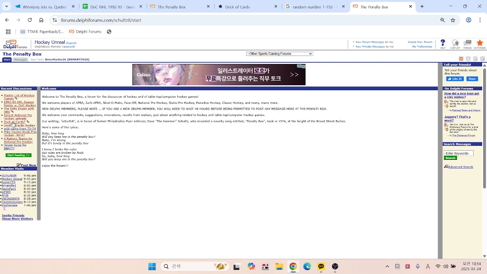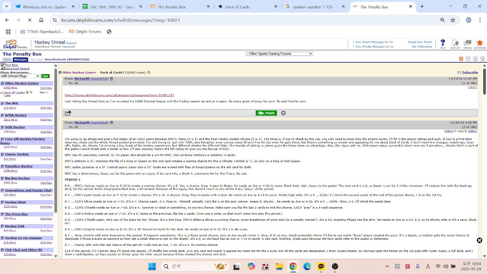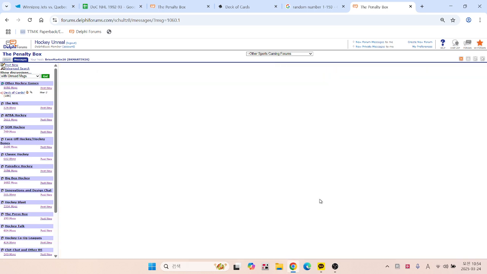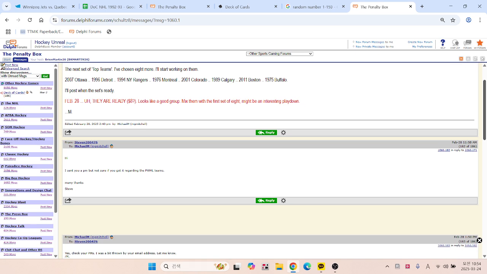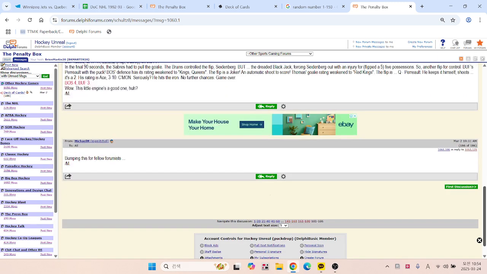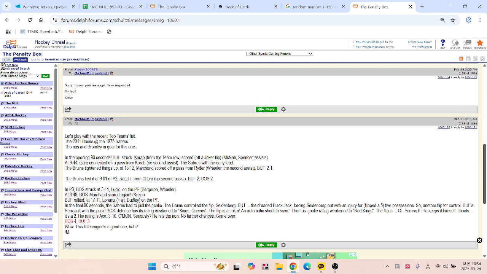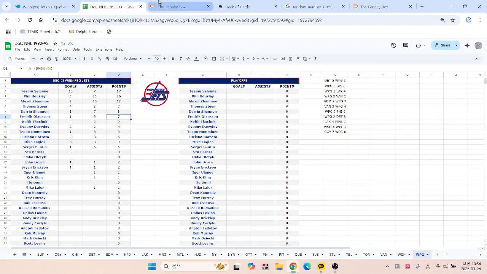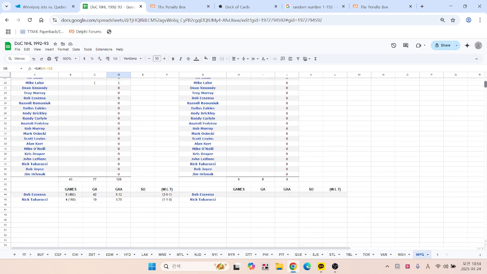So let's go to deck of cards hockey. I feel like this is the OG, the original thread, going back to 2014 at least in the penalty box, and even farther back I believe in Tabletop Sports. So you can see some of the messages here, but penalty box isn't frequented as much. This is just a pure hockey game playing forum. Usually I start from here and then update it on Tabletop Sports.